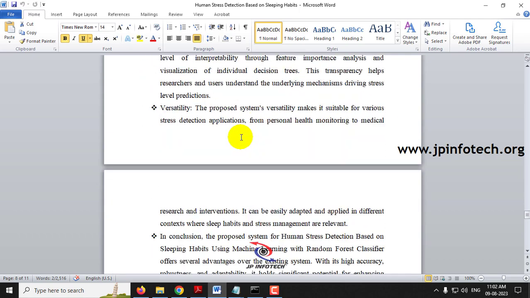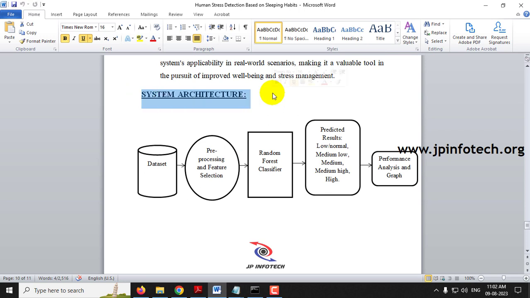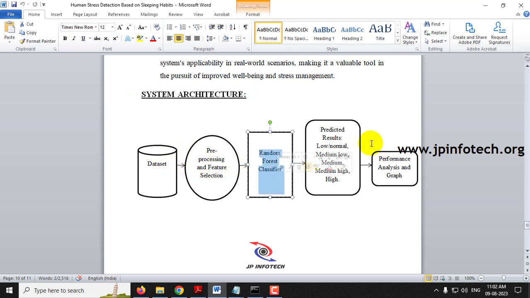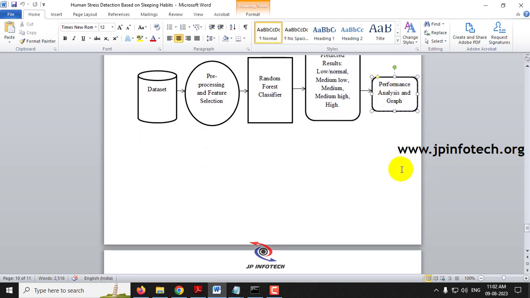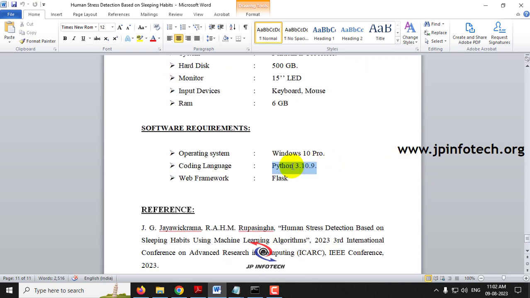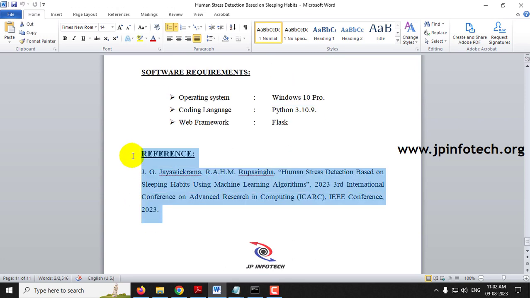Here you can see the system architecture with the data set and the Random Forest Classifier, and the predicted result with the classification, which I said: low and normal, medium and low, medium, medium high, and high. Finally we will be showing a performance analysis and graph part. We have developed this project in Python 3.10.9, and this is the reference of the project.